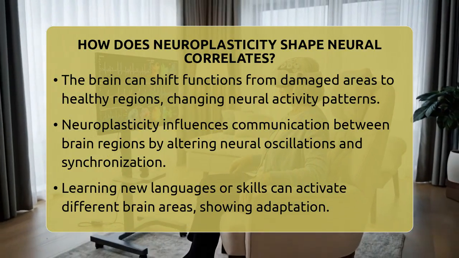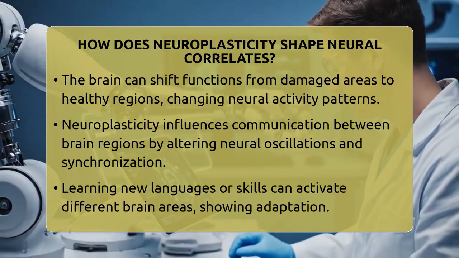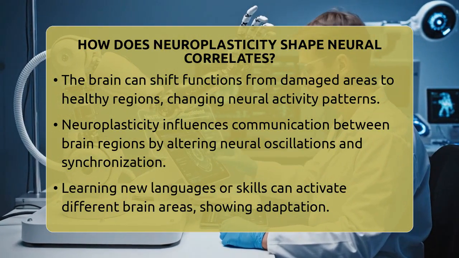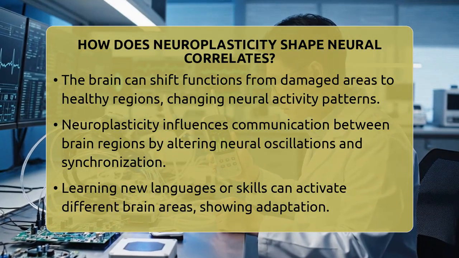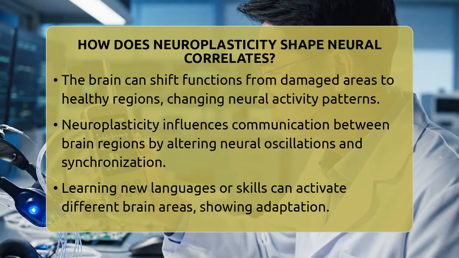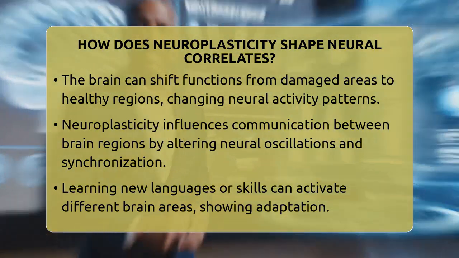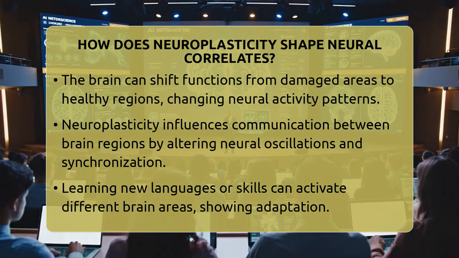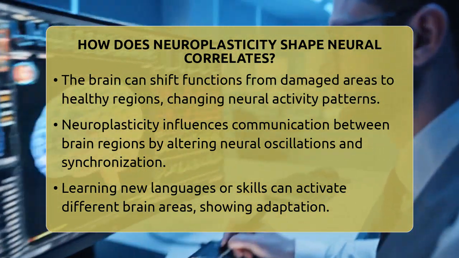Neuroplasticity also affects how different brain regions communicate. It can change neural oscillations, which are rhythmic patterns of activity, and the way networks of neurons synchronize. These changes influence the neural correlates observed during brain mapping and diagnostics. For instance, learning a new language can cause different or additional brain areas to activate during language processing, reflecting the brain's adaptation. This ability to change can be both good and bad.